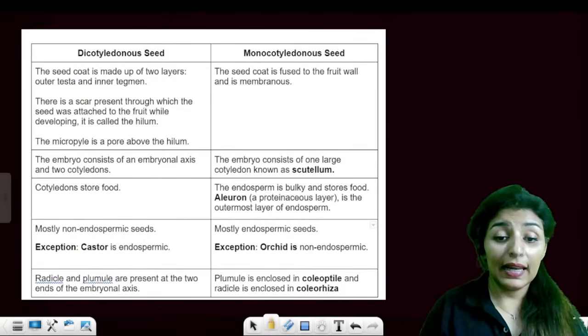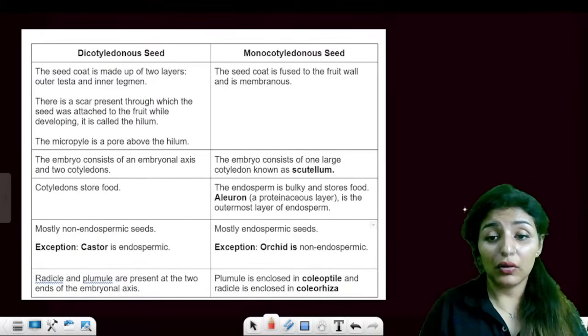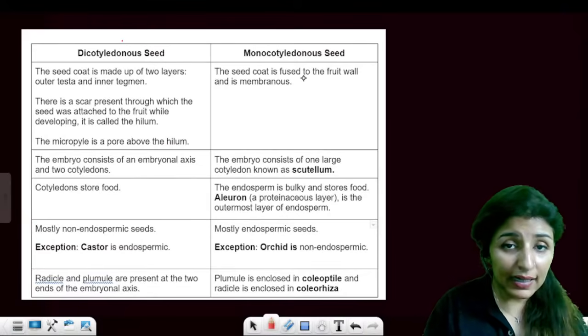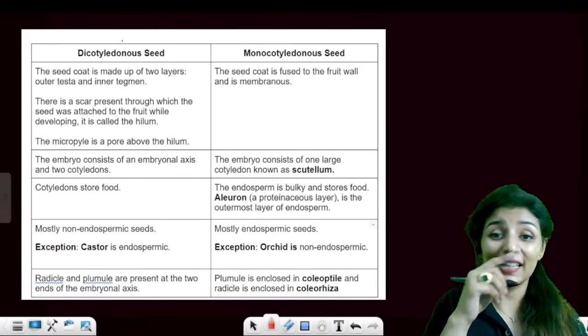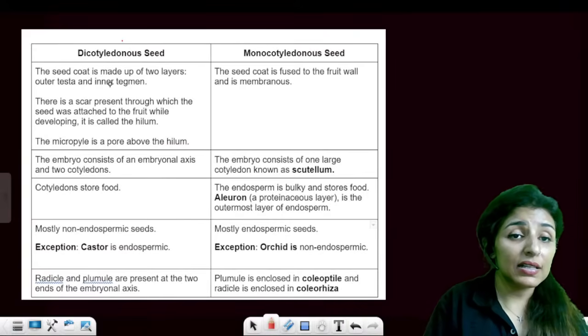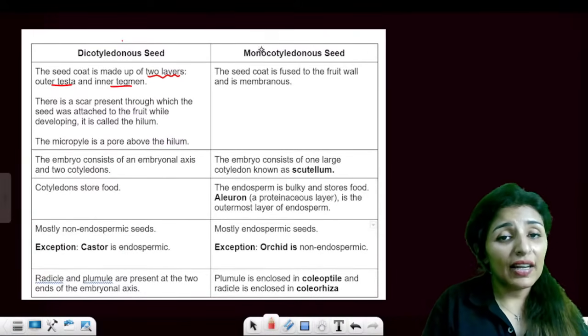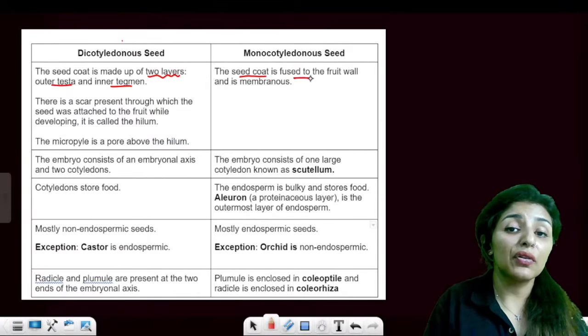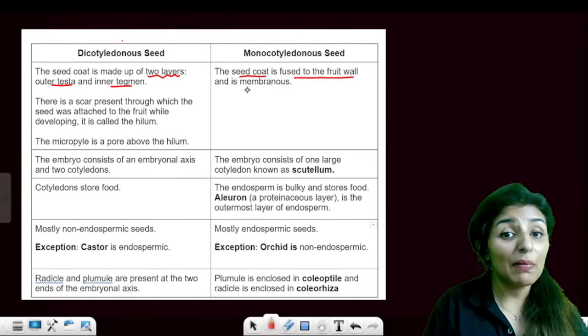Perfect. And last but not the least, guys, we are going to talk about dicotyledonous seed and monocotyledonous seed. What is the difference? So, in dicot, the seed coat is made up of 2 layers, outer testa and inner tegmen, while in monocot, the seed coat will be fused with the fruit wall, will be membranous.